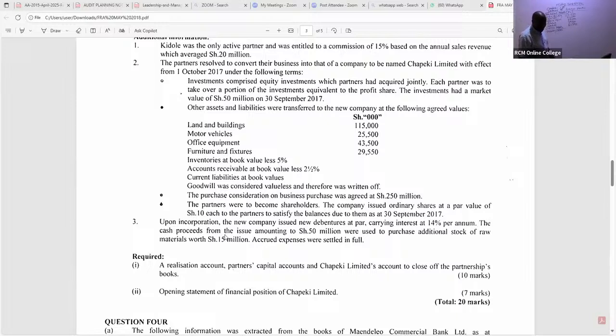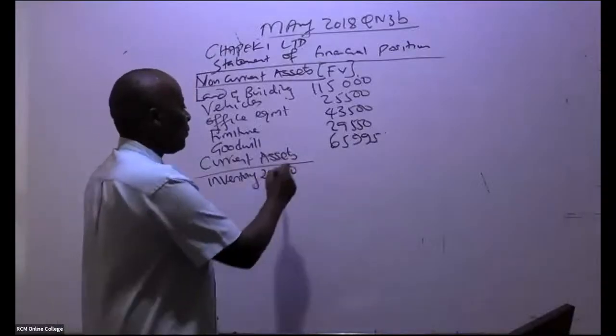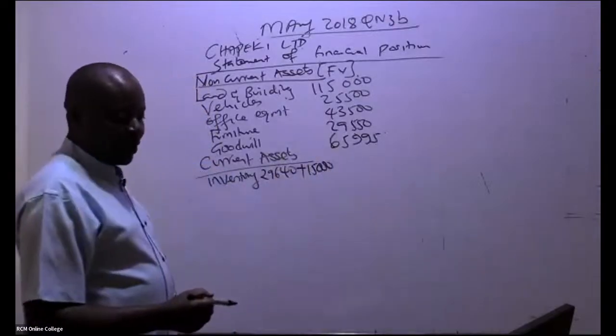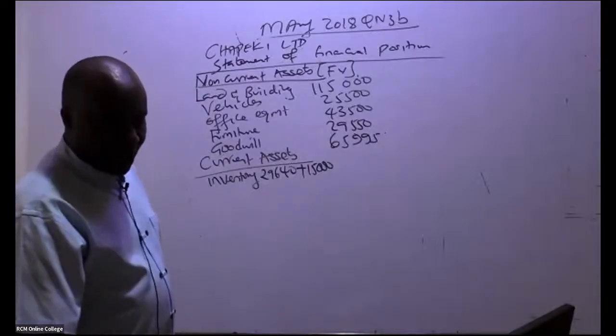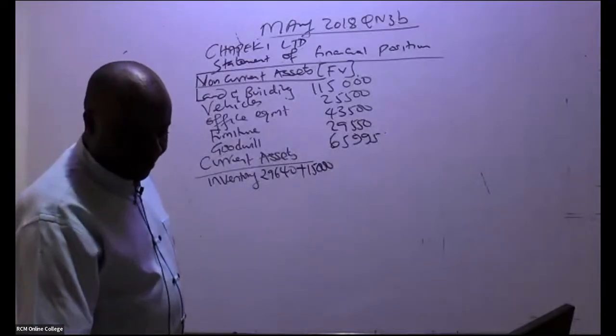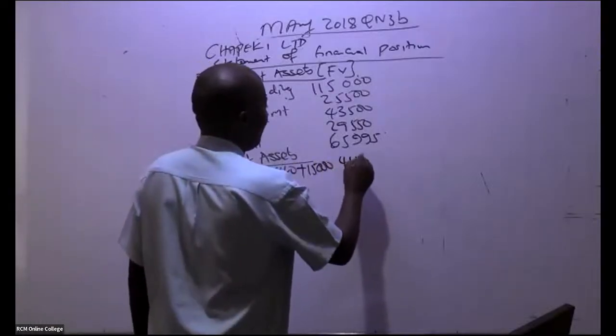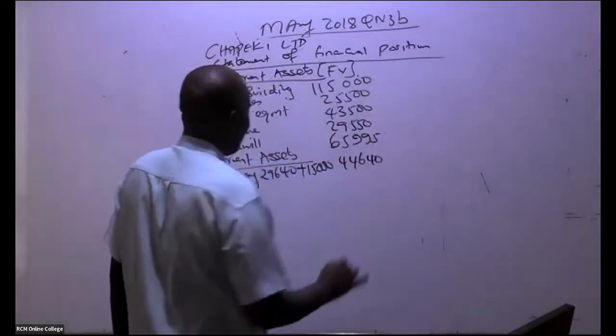So of course, as we are working with fair value, plus 15,000. Remember, we're cutting the 3 zeros. So then this gives us what as inventory? This will give us what figure? 44,640. Thank you very much. 44,640. These are marks passing like that.